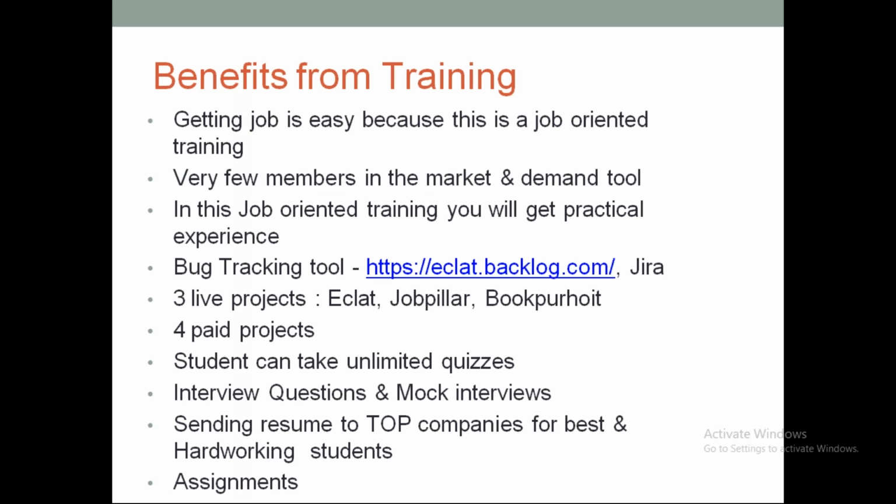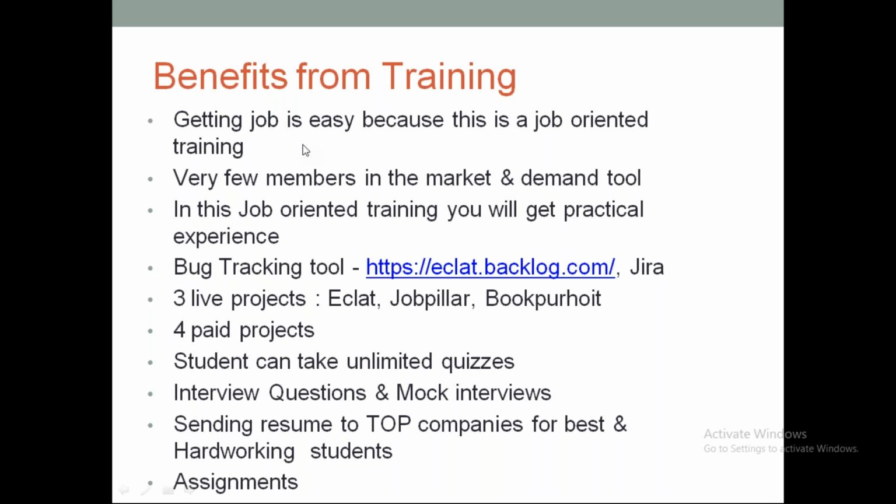Now let's understand the benefits that you are going to get from this particular training. This training is completely job oriented. Whether you are working in manual testing or you are completely new to testing, this complete training is job oriented. For every topic we'll be covering interview questions and how to face the interviews, and all that stuff will be supported.